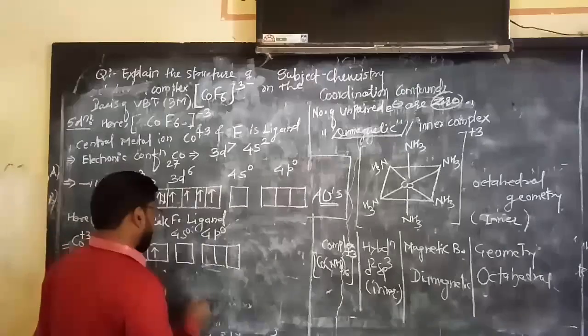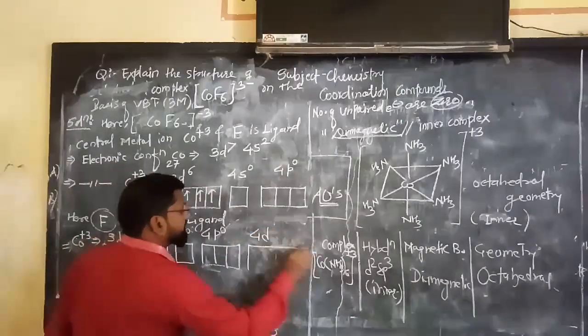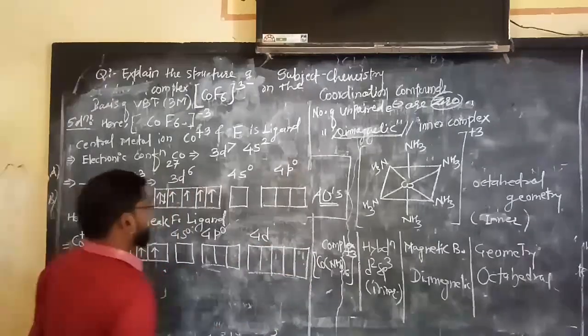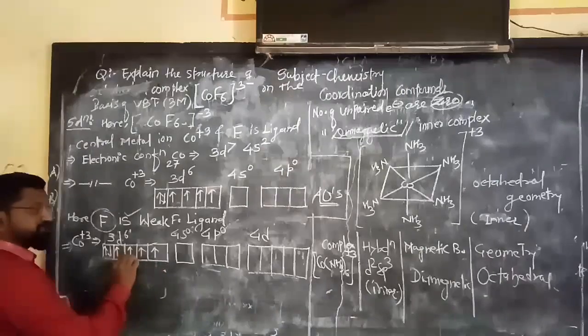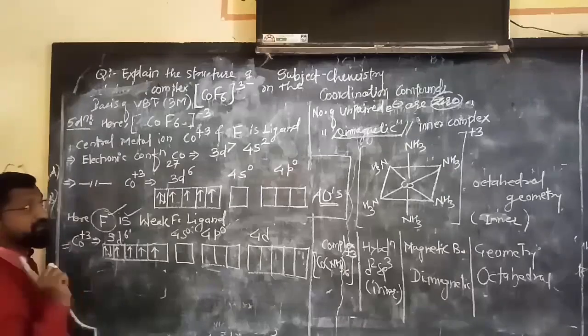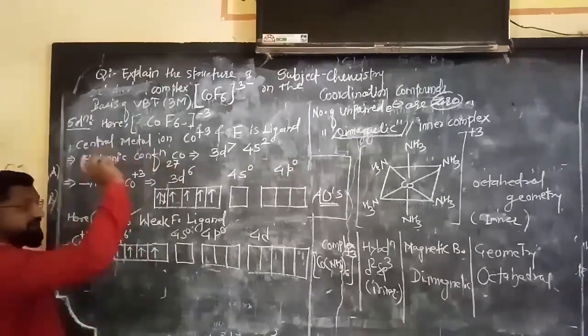And here it will be 4d, so it will have 1, 2, 3, 4, 5. Pairing of electrons will not take place against the rule because F is a weak field ligand. That is the important thing to note here, the difference between the first question and the current question.